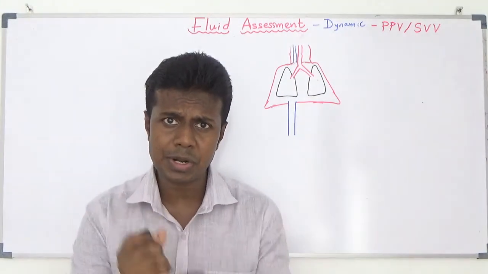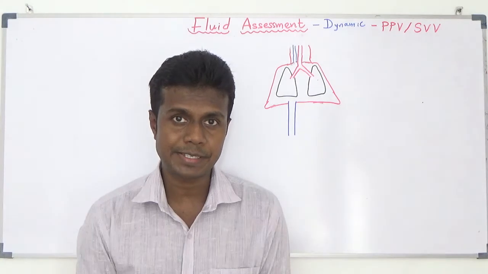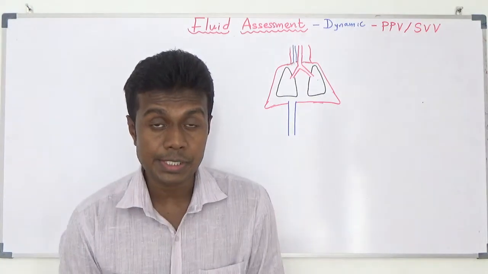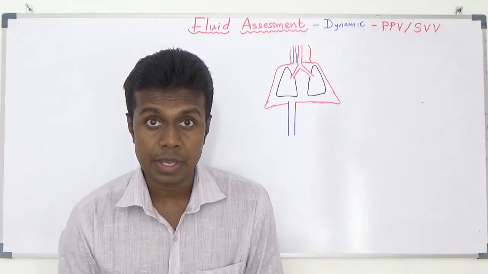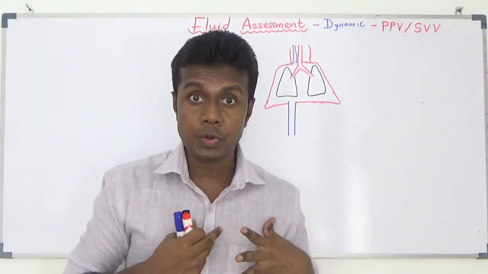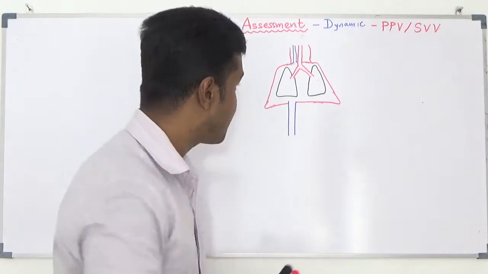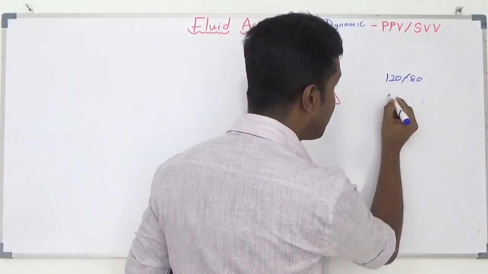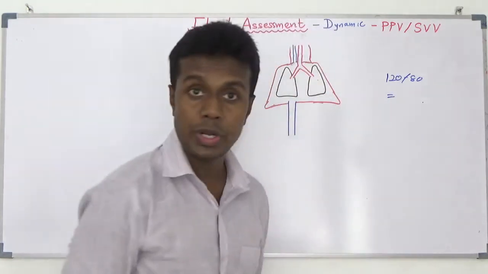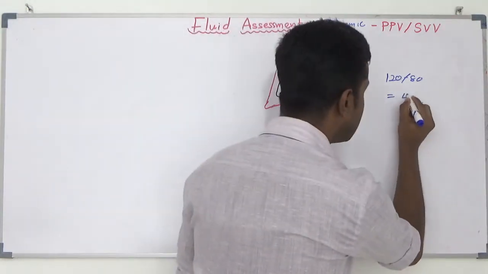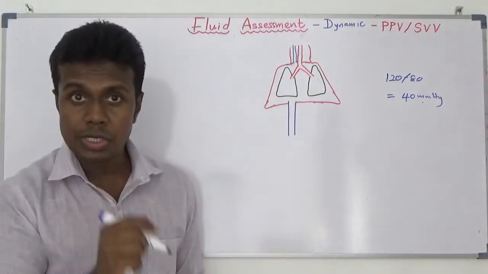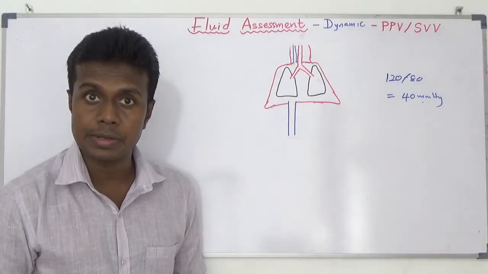Anyone tell me, what is pulse pressure? Yes, pulse pressure is the difference between the systolic and diastolic blood pressure. If I have a blood pressure of 120 by 80, my pulse pressure is 120 minus 80, roughly about 40 millimeter mercury. My pulse pressure right now is 40 millimeter mercury.